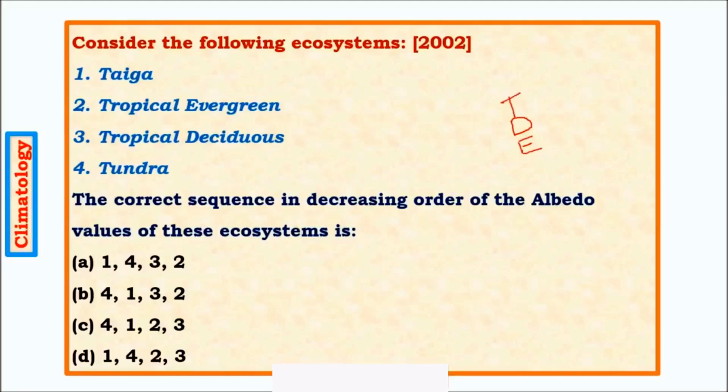If you compare tundra and taiga, tundra has no trees at all, it has only snow, so obviously it will have a greater amount of albedo. So in decreasing order, it is first tundra and then taiga, and then deciduous and then equatorial. The question can be repeated with different options, so you need to have an idea about the albedo of different surfaces. In this, the answer is B.